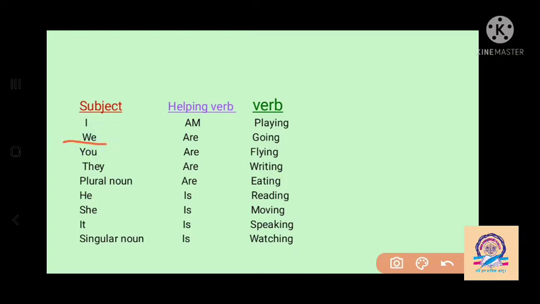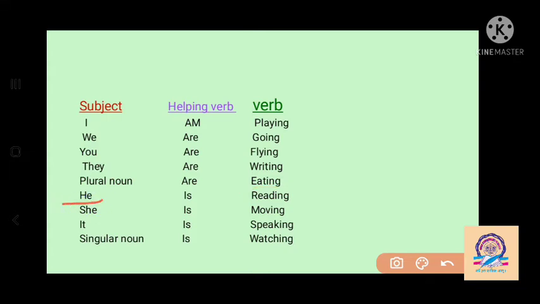Then we is a plural subject, so we use the helping verb are, and the verb with ing: go changes into going. Then with you, we also use are, then verb ing: flying. Then they is the subject, so we use are, then write changes into writing. We use ing forms to show the continuous tense. Then if the subject is a plural noun, we also use are as the helping verb: eat changes into eating.